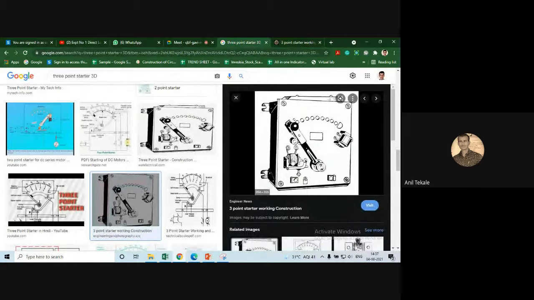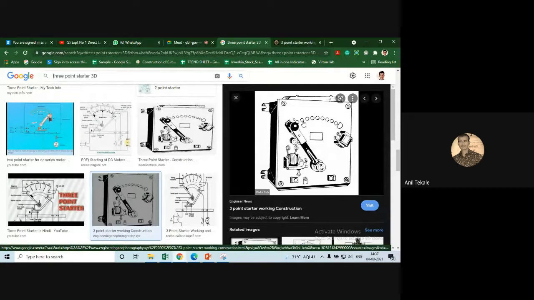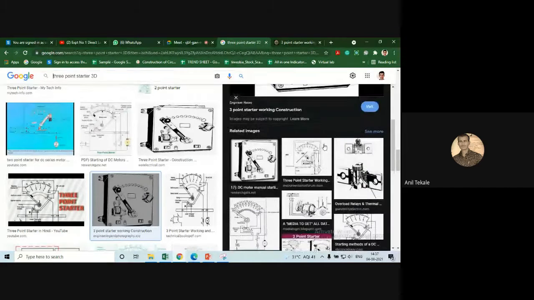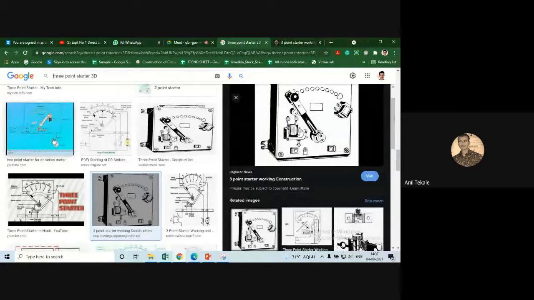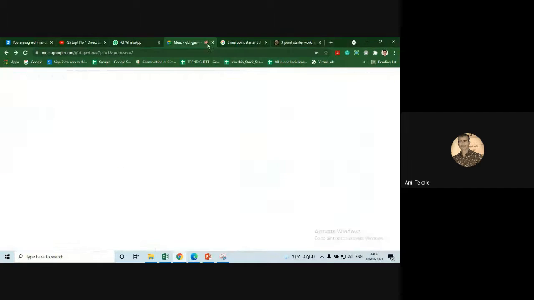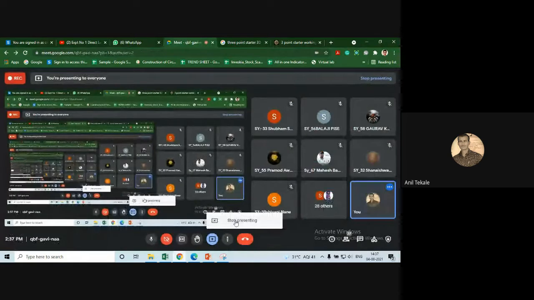This is the first left overload coil. This is right holding coil. So once I push that rod to the right side, every time, every resistance will get out of the circuitry. Okay, so this is the simple working of the 3-point starter. Here also you can see. So like that way the 3-point starter works.